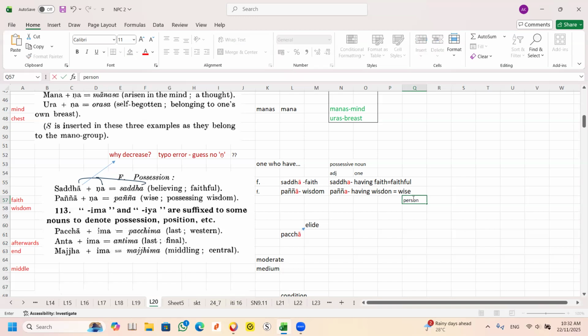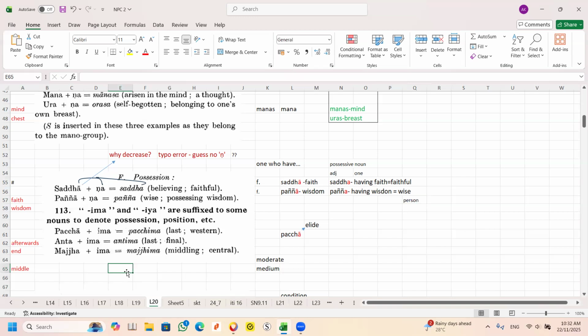So the feminine one becomes an adjective. Faithful is an adjective. Now you can understand. This is the one you must take note of. It seldom appears, but it is interesting. All right, any question on this?